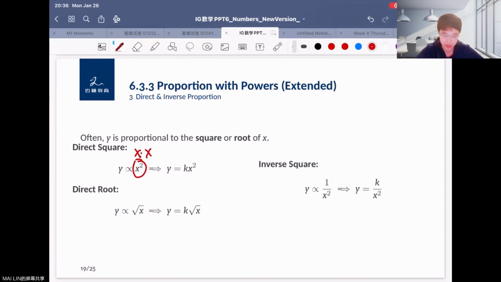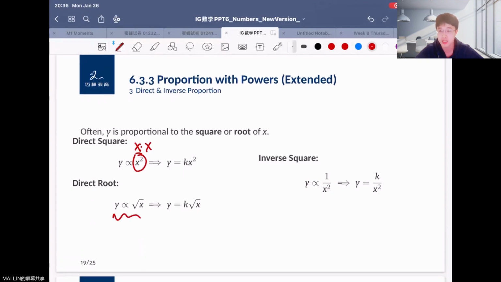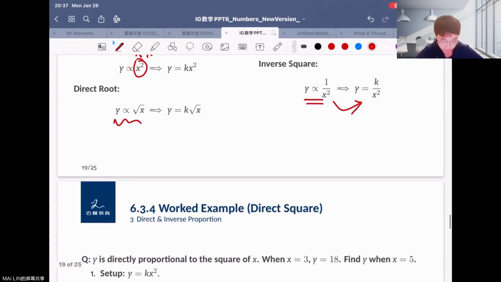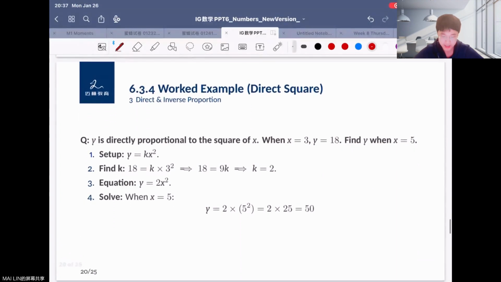If we have y directly proportional to the square root of x, maybe here we can say y equals k times the square root of x, okay? And also for inverse, like an inverse square, y is inversely proportional to x squared, and you can write it as y equals k over x squared, okay? That is for the proportion and the powers, okay? So I guess for here, just to understand why that is and how you can build the relationship between them, here are some working examples for you, okay?